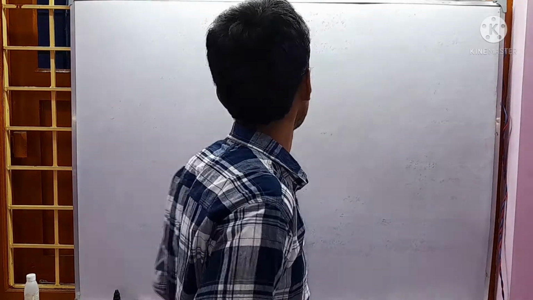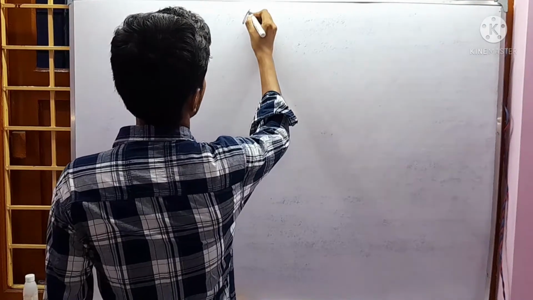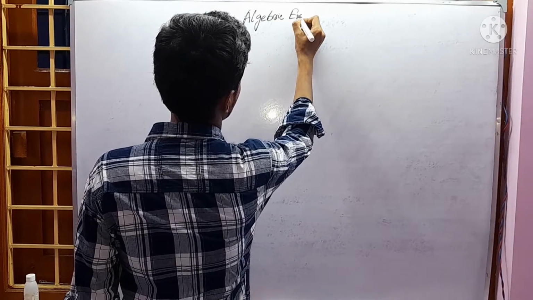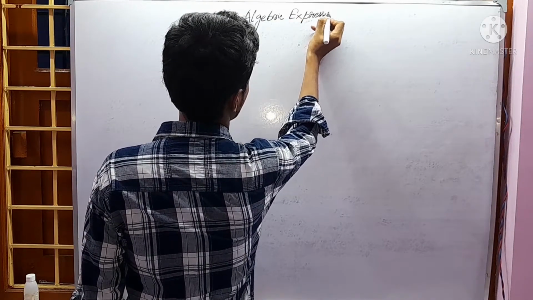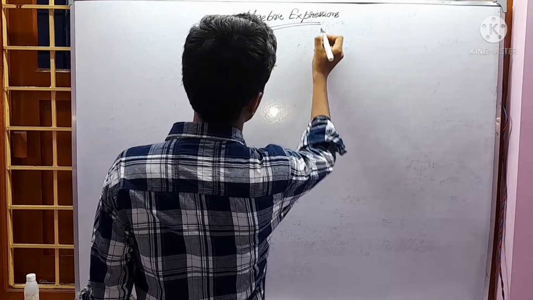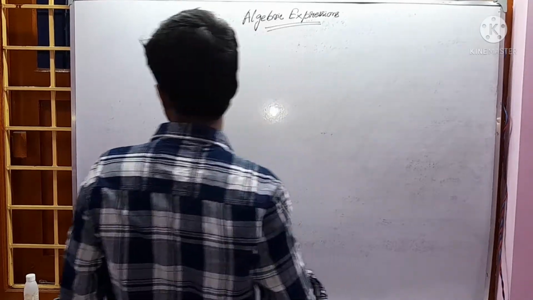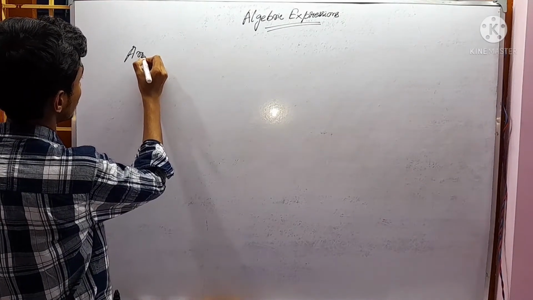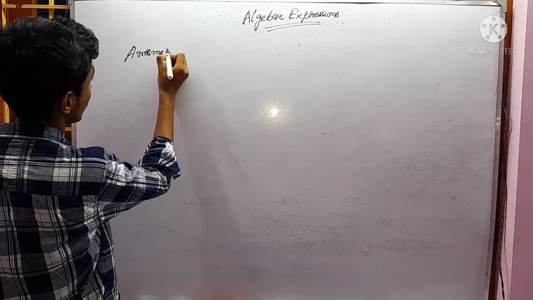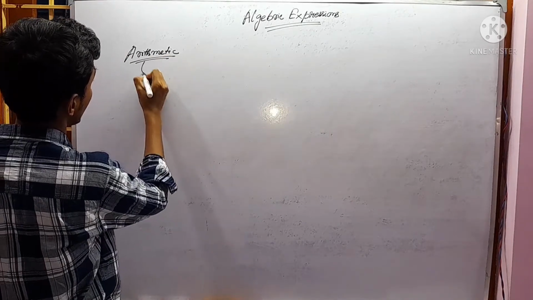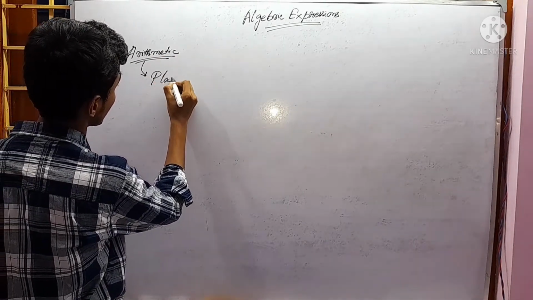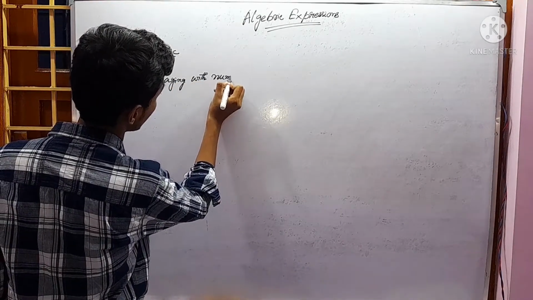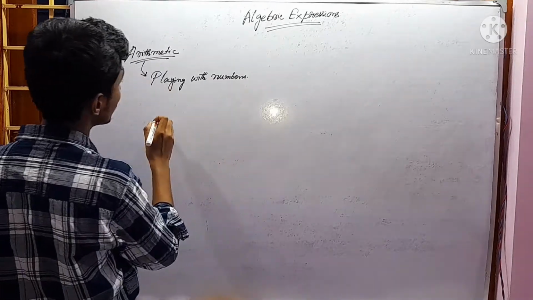Today we are dealing with algebraic expression. To go through this algebraic expression, first we recall something. We know about arithmetic. Arithmetic means playing with numbers. We play with numbers.